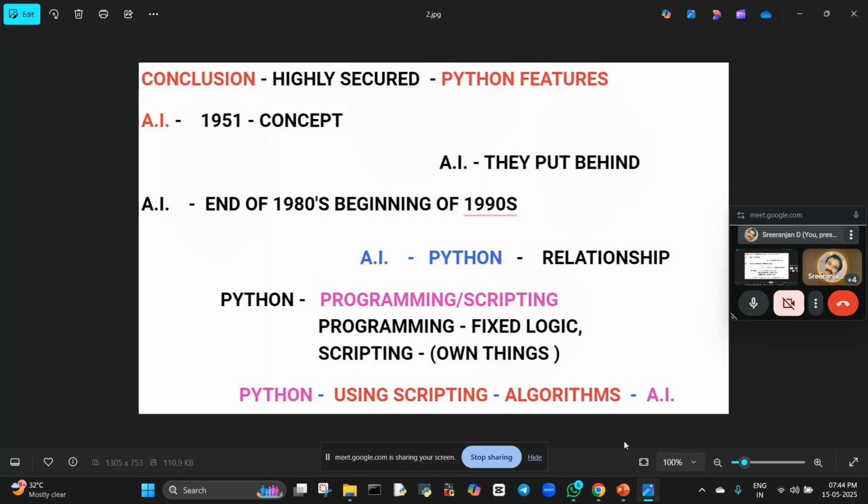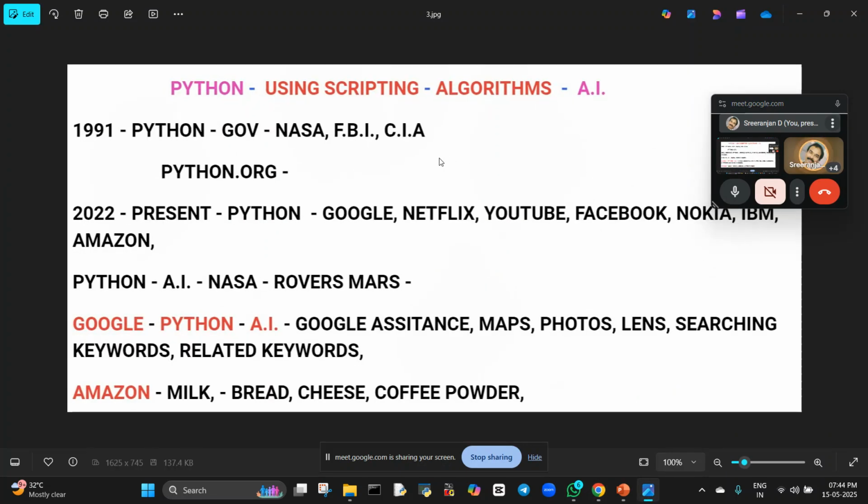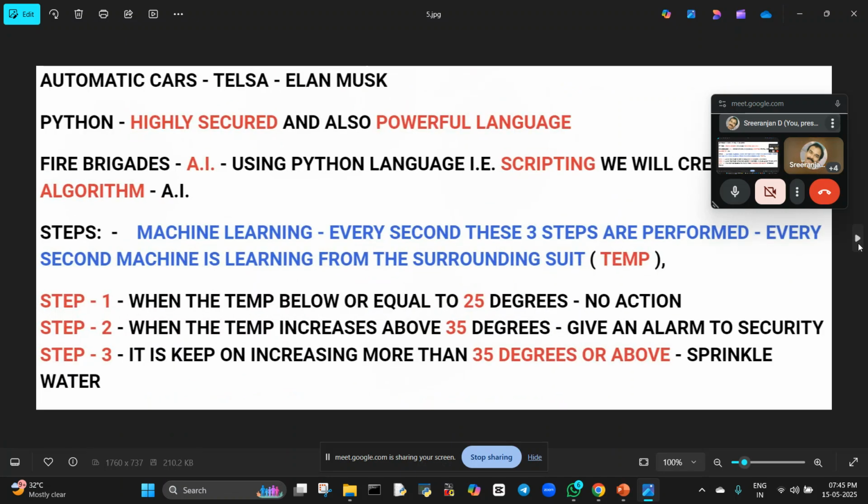These algorithms are used in artificial intelligence. Okay, so that is the thing. You can see that artificial intelligence. So Python uses the scripting language, and in this scripting language it creates the algorithms. These algorithms are used in artificial intelligence. Otherwise we can call it as a, so I will show you.